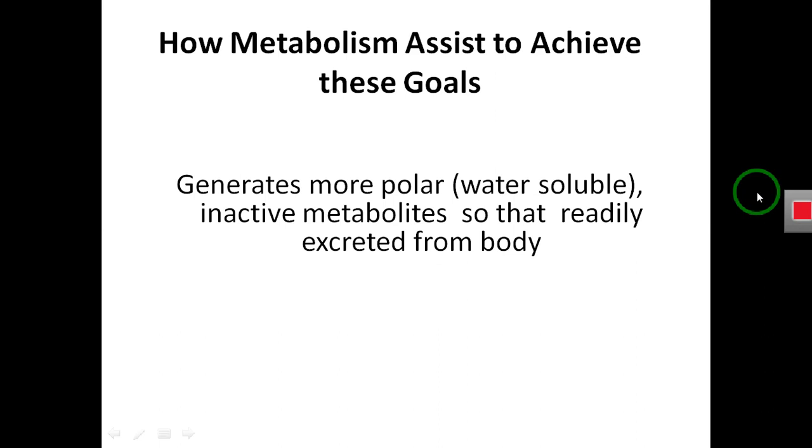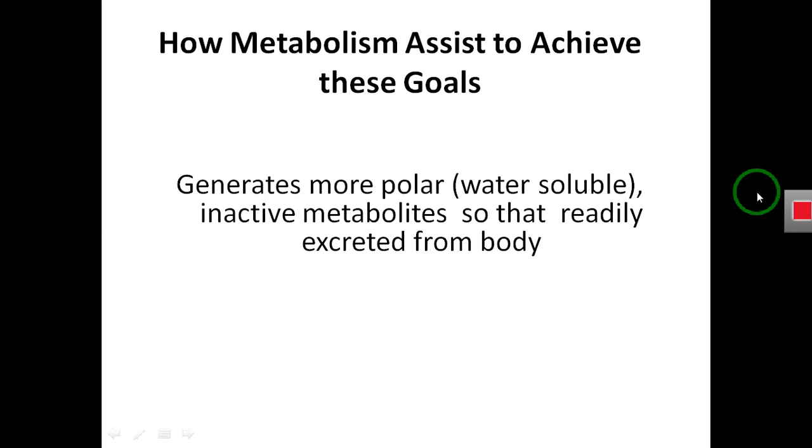So we are taking one example, the excretion of drug from the body. So question is this: how the metabolism assists excretion of drug from the body.